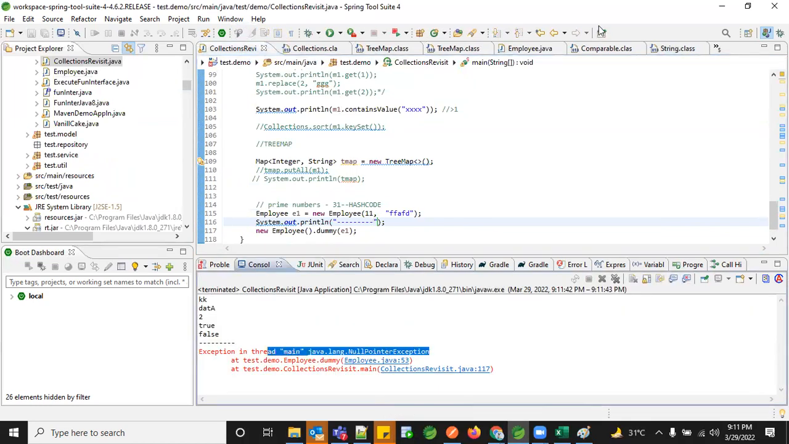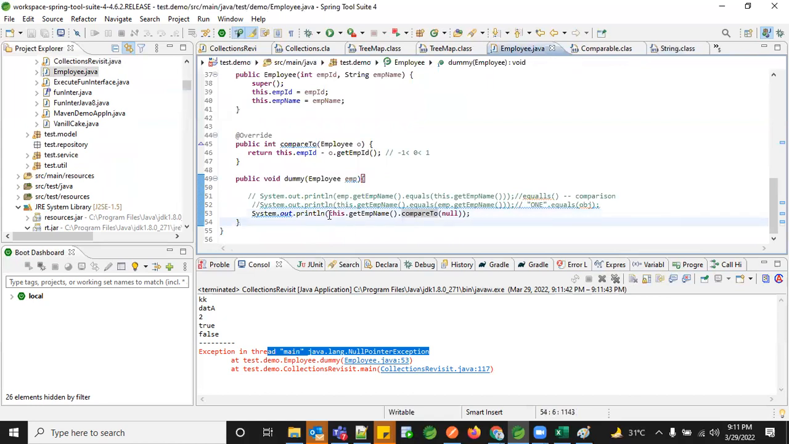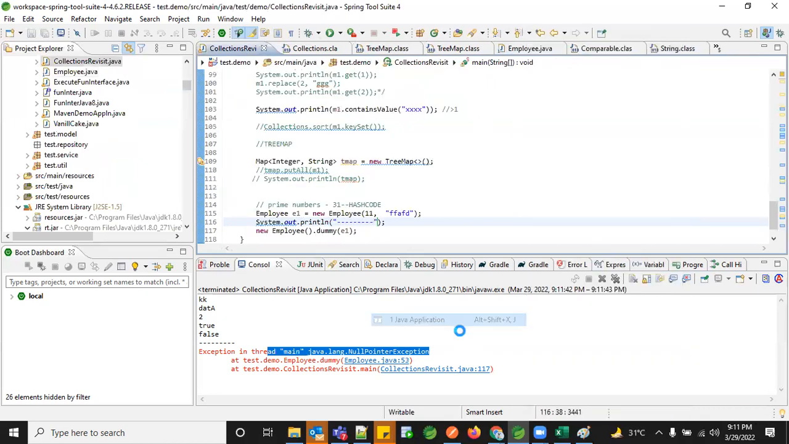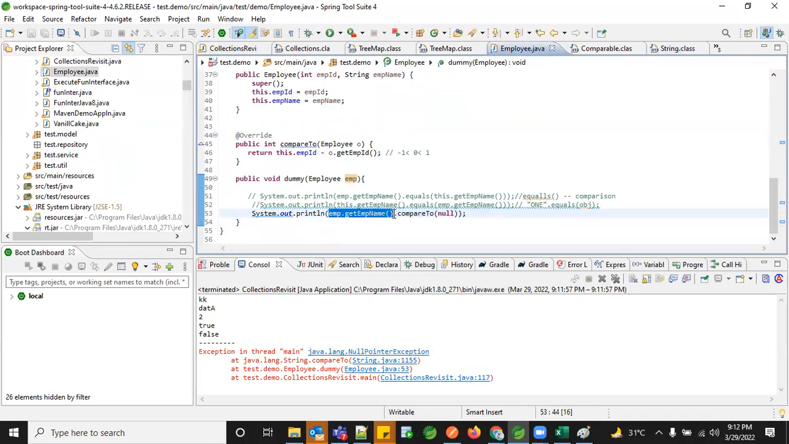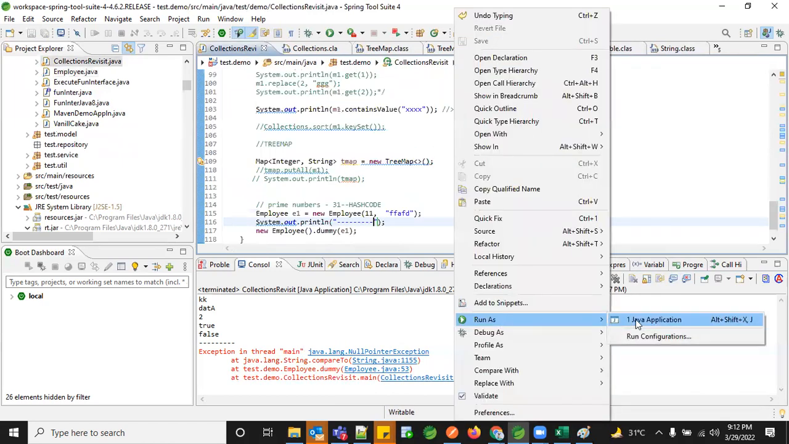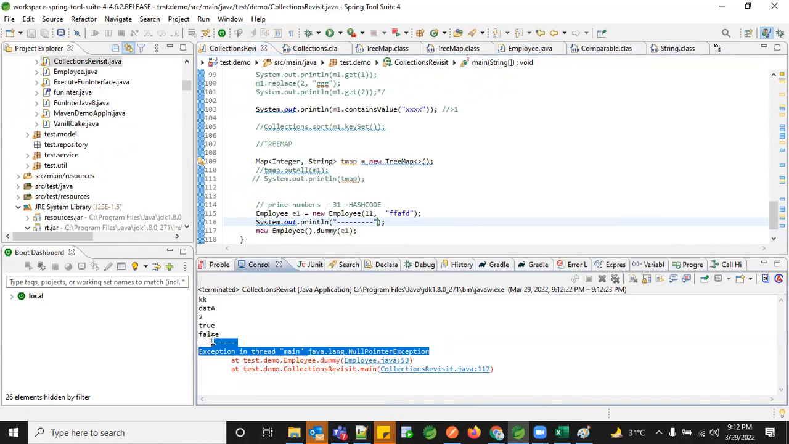This is again going with a null pointer exception. So what if I do it the opposite way? This time I give it like this, emp.getName instead of this. Let me run it. You still get the null pointer exception. What if I pass this inside and I pass a null here? You still get the null pointer exception.